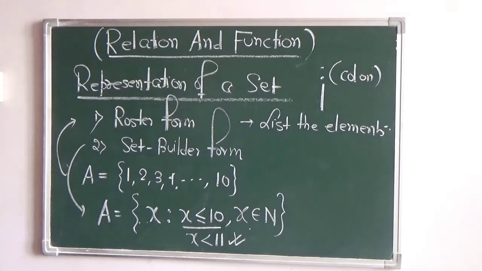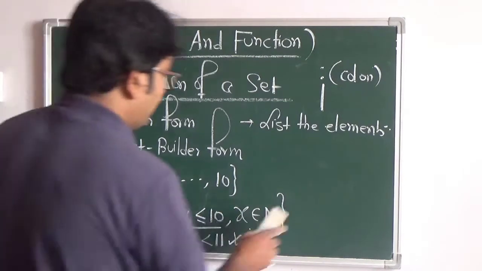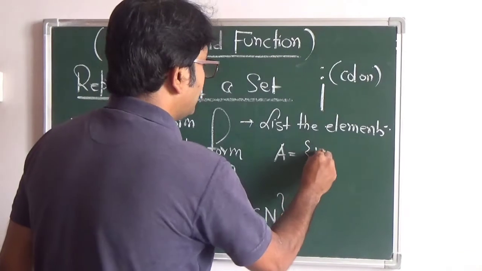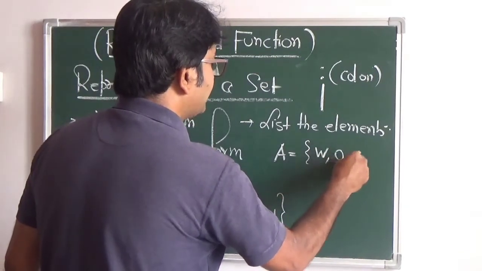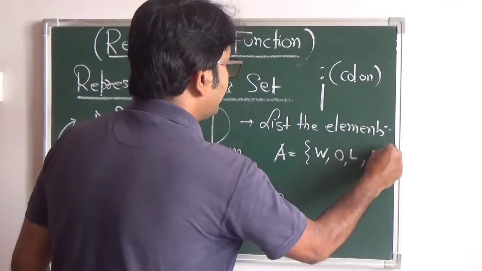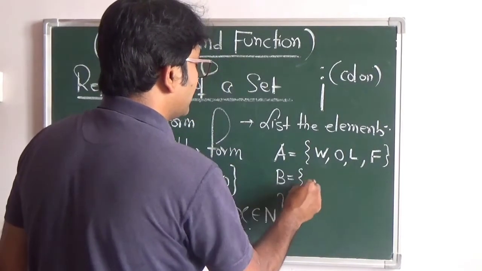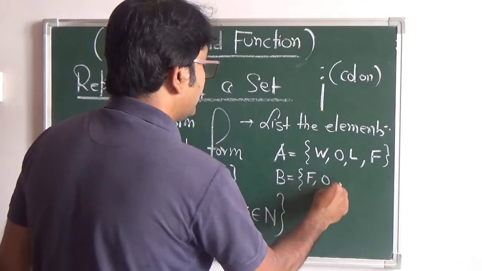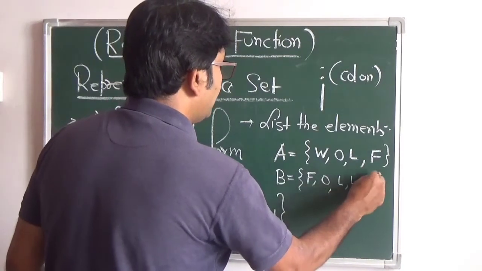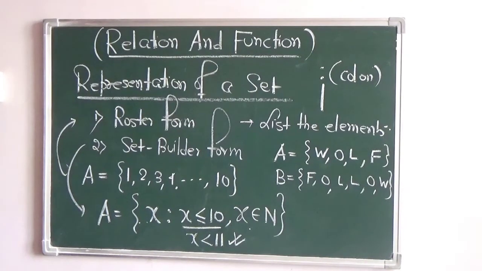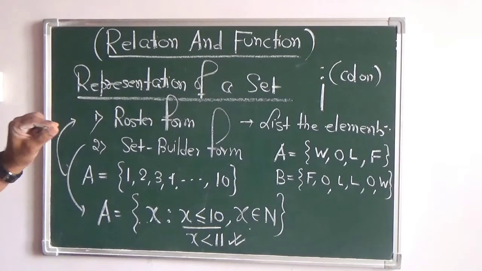Now to move ahead, suppose set A consists of the elements WOLF, and set B consists of the elements FOLLOW. Set A has the elements WOLF and B has the elements FOLLOW.